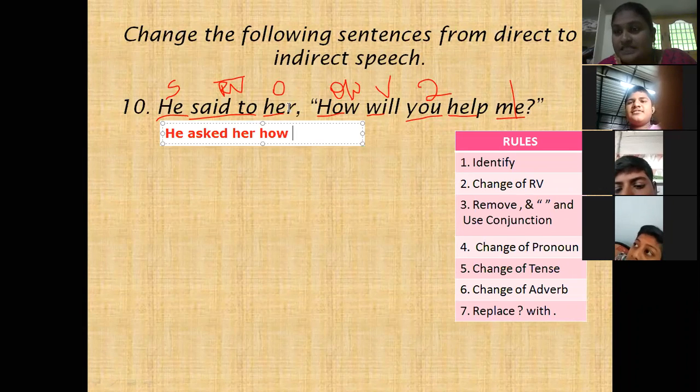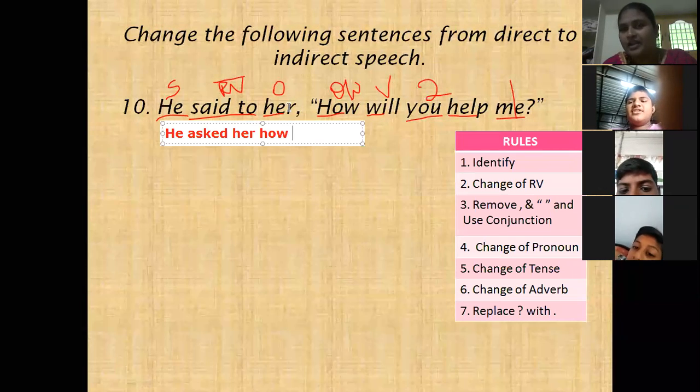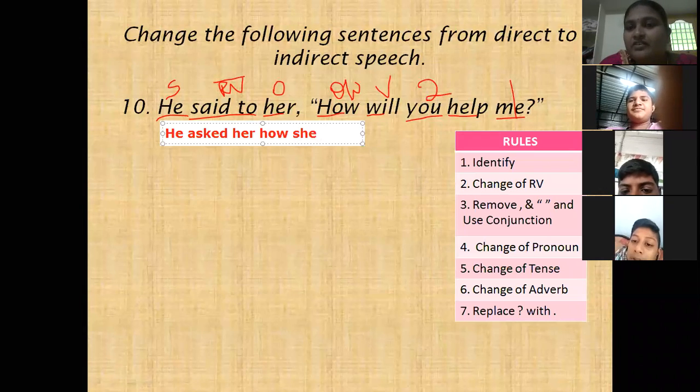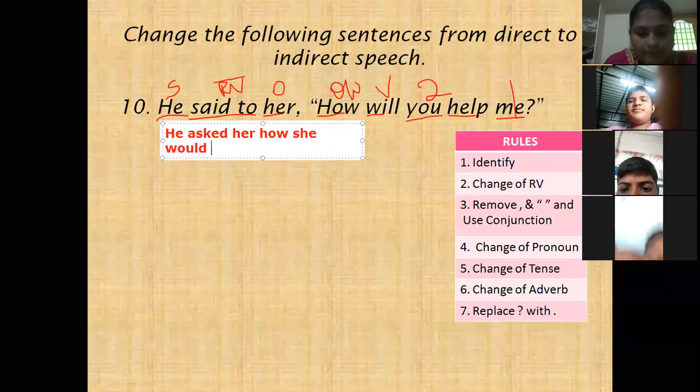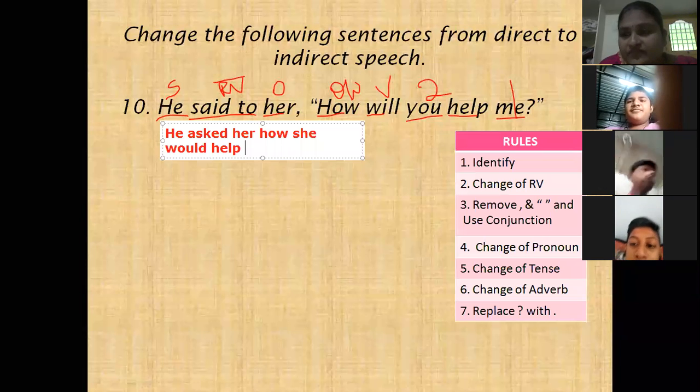Here the object is her. So she. Will help changes to would help. Will changes to would. Would help me. Me is the first person.